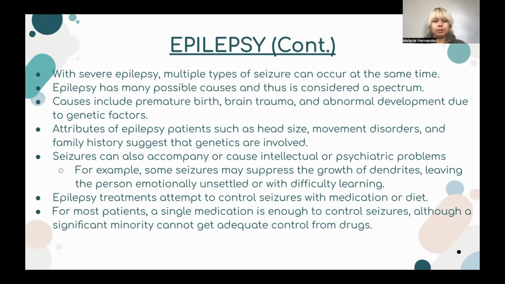Epilepsy has many possible causes and thus is considered a spectrum. Causes include premature birth, brain trauma, and abnormal development due to genetic factors. The attributes of epilepsy patients, such as head size, movement disorders, and family history, suggest that genetics can be involved. The seizures can also accompany or cause intellectual or psychiatric problems.